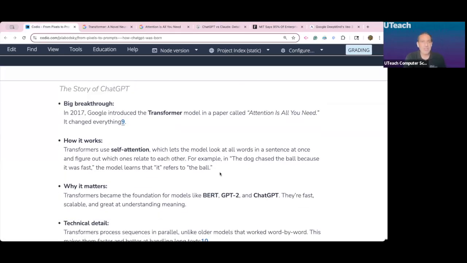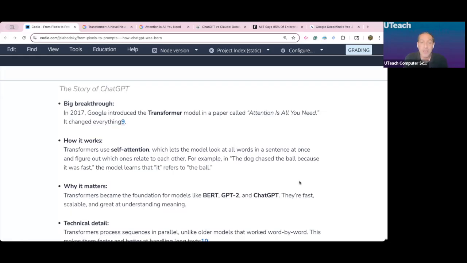So, how does this work? And I don't like to get into technical stuff. If you want to learn the technical stuff, I provide links in the documents for you to learn more. But basically, the transformer uses self-attention, which lets the model look at all the words in a sentence at once. So it looks at all the words in the sentence at once and then figures out which ones relate to each other. For example, in "the dog chased the ball because it was fast," the model learns that "it" refers to the ball.